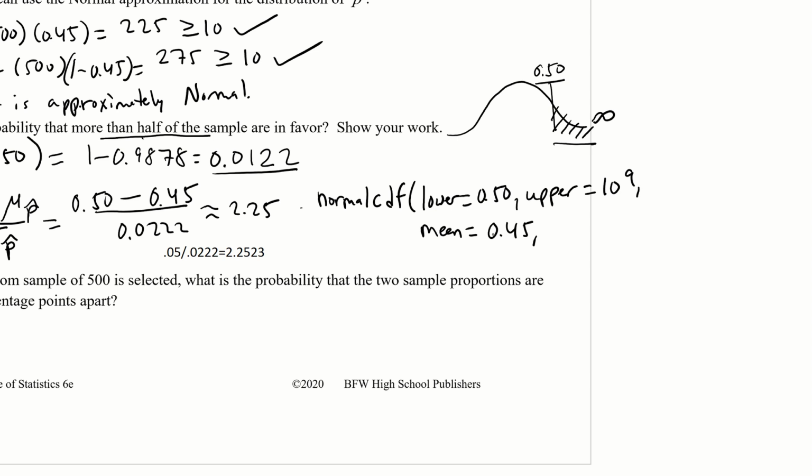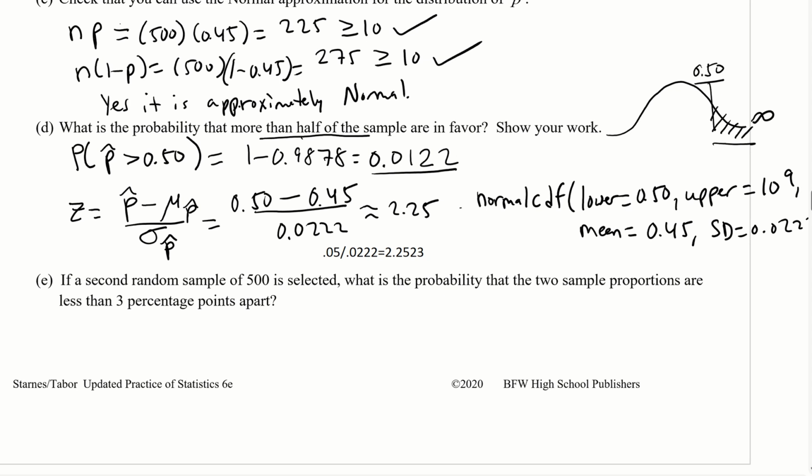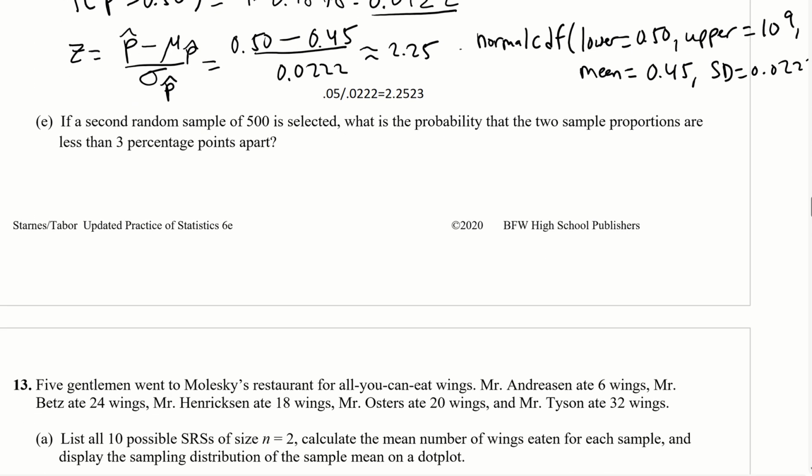Our mean is 0.45, and our standard deviation is 0.0222. And we get a similar result. Okay, all right, so then part E: if a second sample of 500 is selected, what is the probability that those two sample proportions are less than 3 percentage points apart?